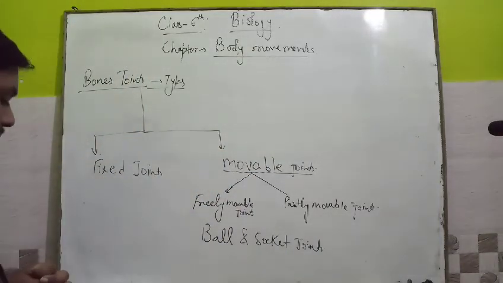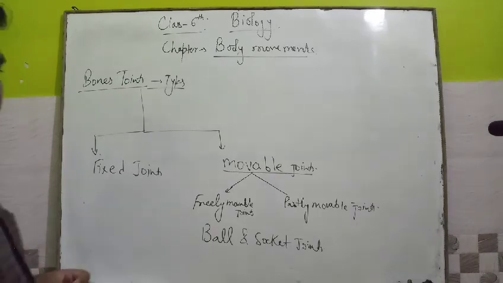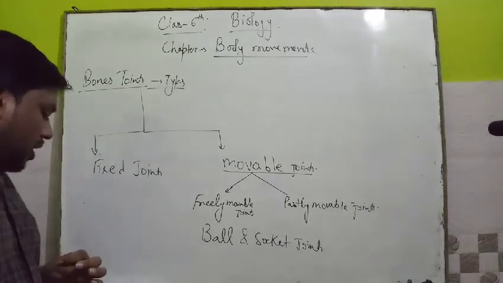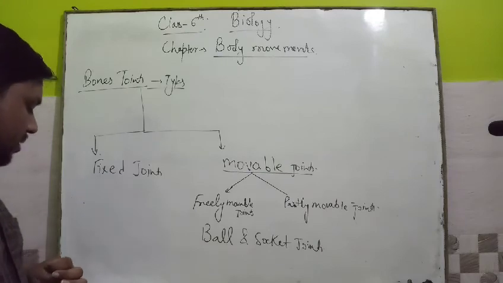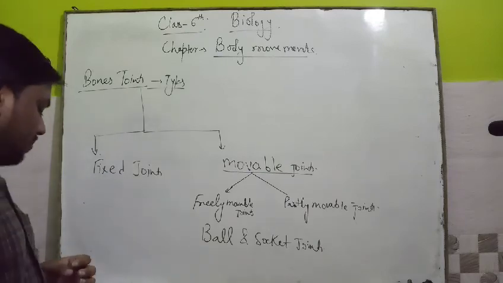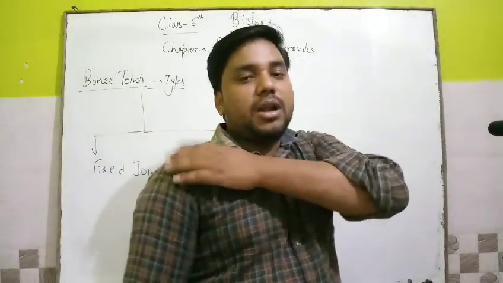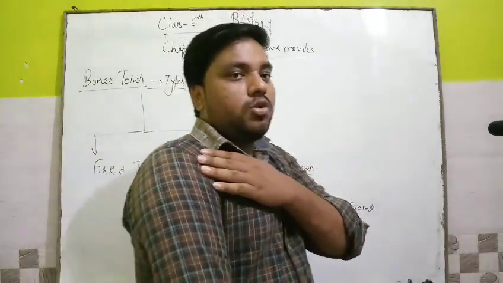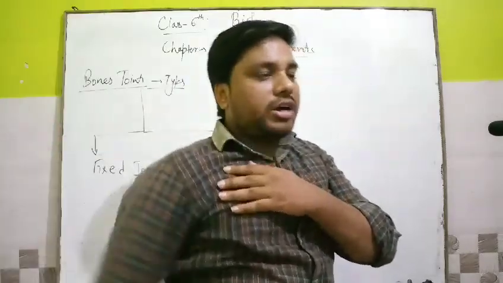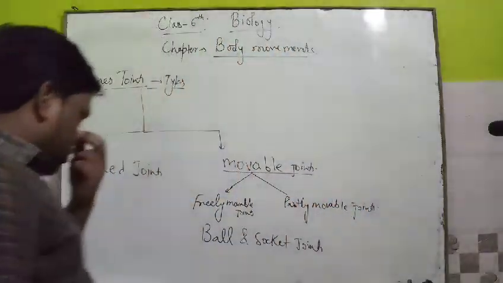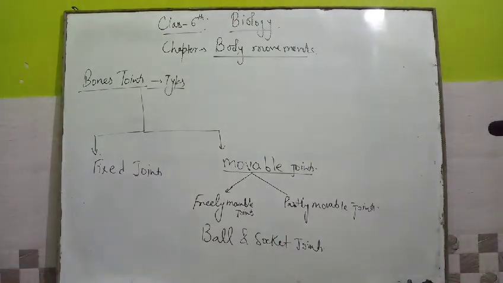Ball and socket joints permit movement of bones in all directions. The joints between the shoulder and the upper arm, and between the thigh and hip, are ball and socket joints. Suppose this is an example of the ball and socket joint. From this shoulder, you can move this hand in all directions. Clear? So this is a ball and socket joint. Understood?